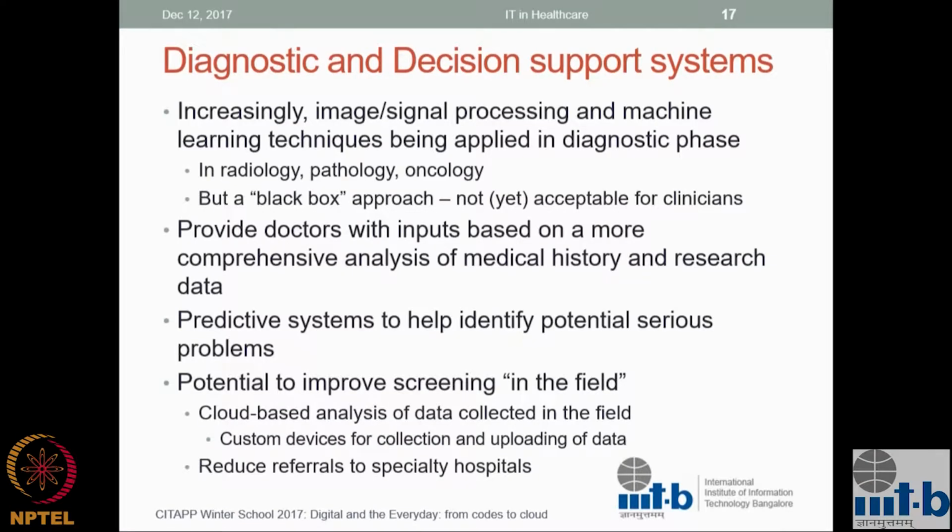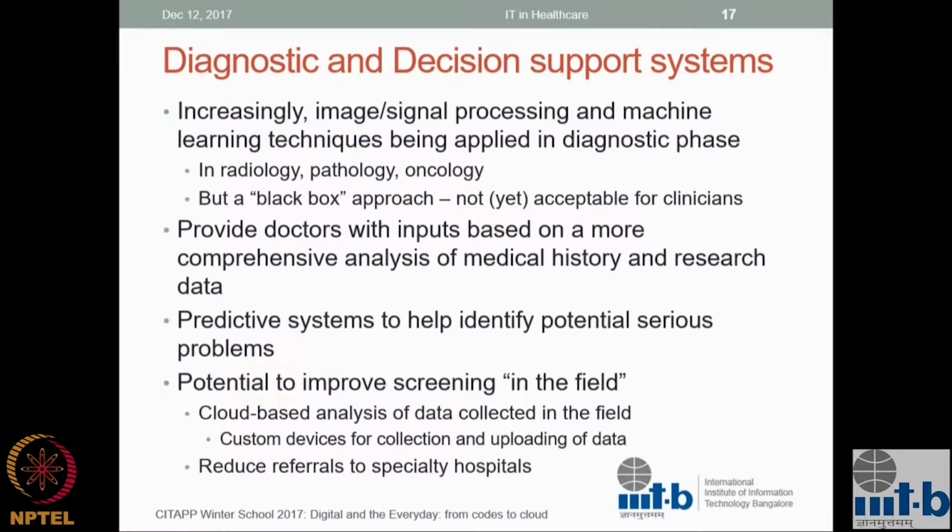And now we move from diagnosis to predictive systems. If a certain pattern of events has been detected, can that predict, say, that this person will need to be taken to an ICU, or that this person can be discharged and will not need a readmission if they follow the protocol? So we can use predictive systems to identify possible problems, but it is still at a very early stage. This is again one of the promises that we are looking at, and it will come with uncertainty for some time.